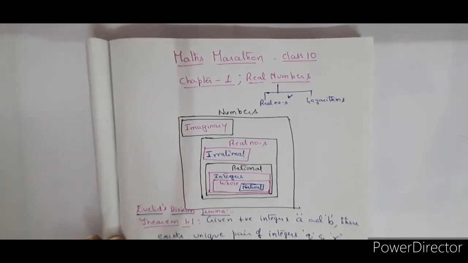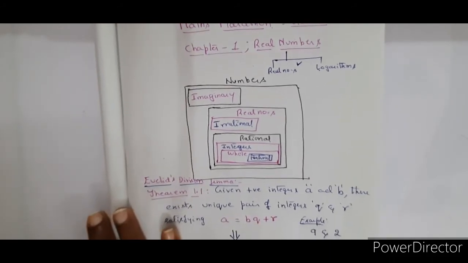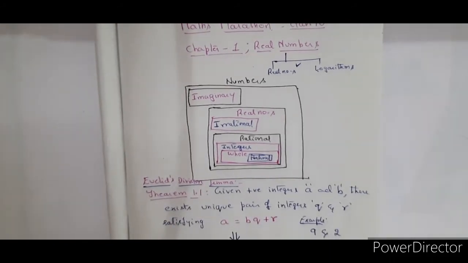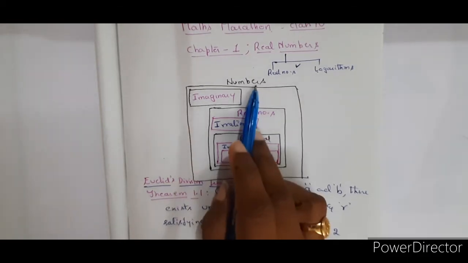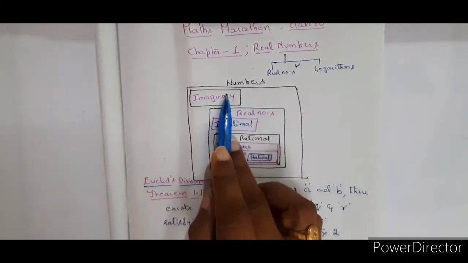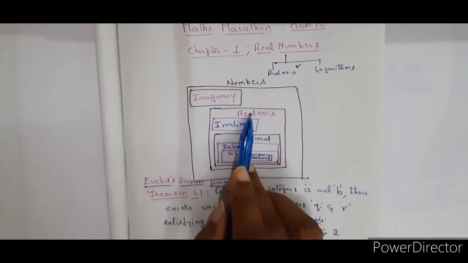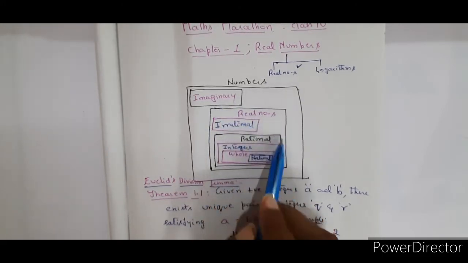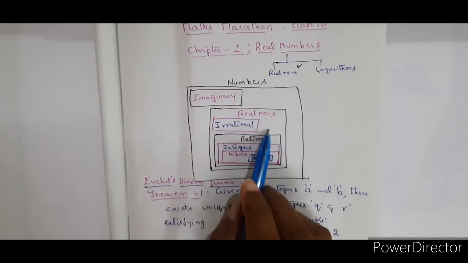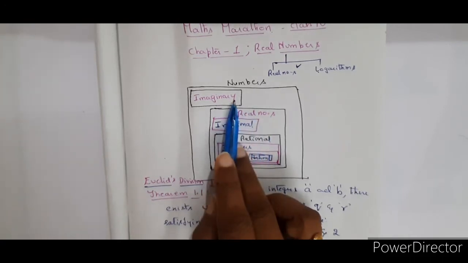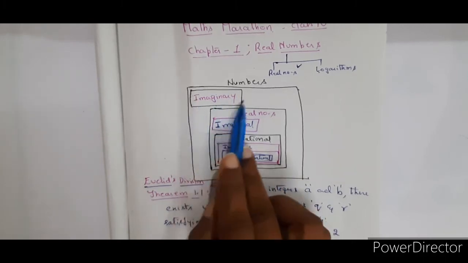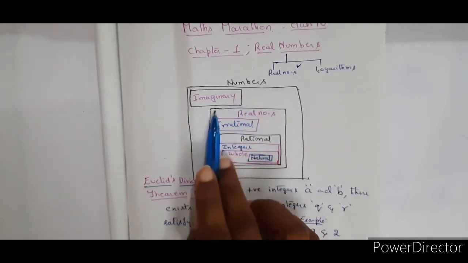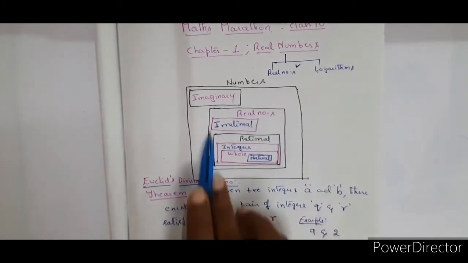Every student must know first of all how numbers are classified. Numbers are classified into imaginary numbers and real numbers. Real numbers are the numbers we are using till now. Imaginary numbers you have not yet come across, but in class 11 and 12, that is intermediate first year and second year, you will come across them. Right now, let us focus on real numbers.